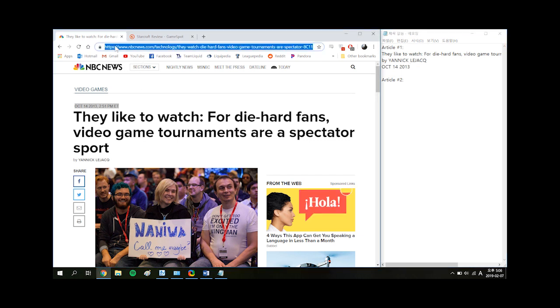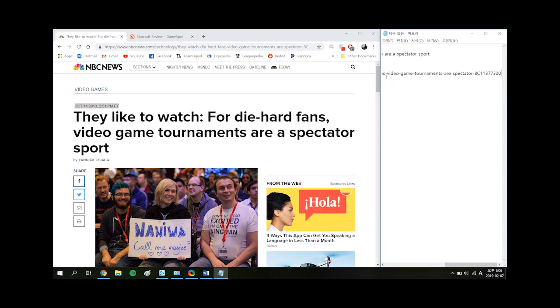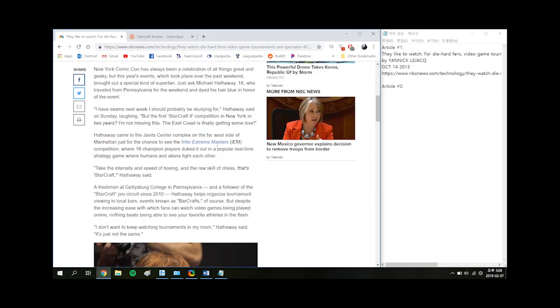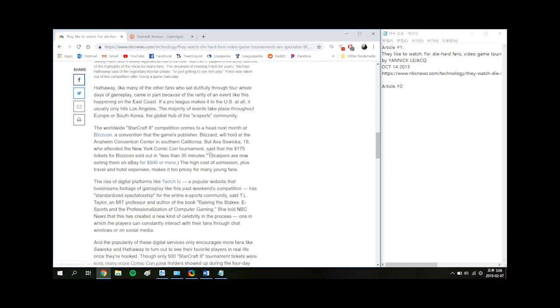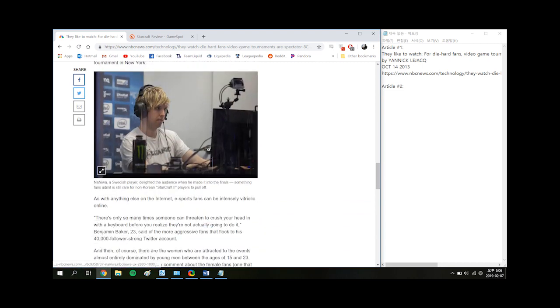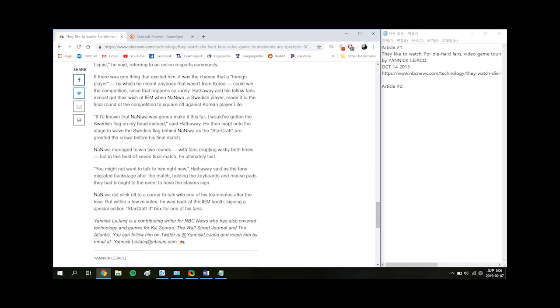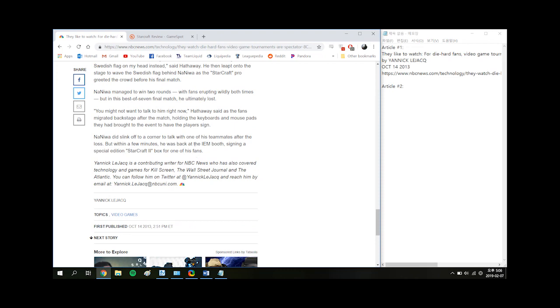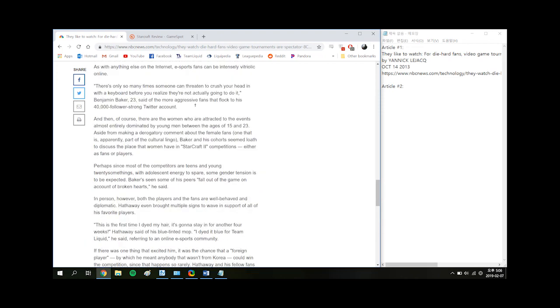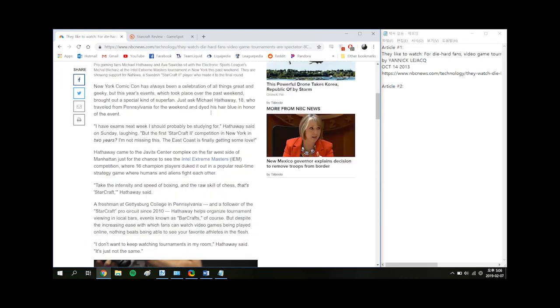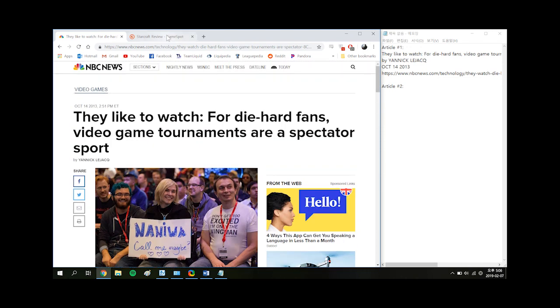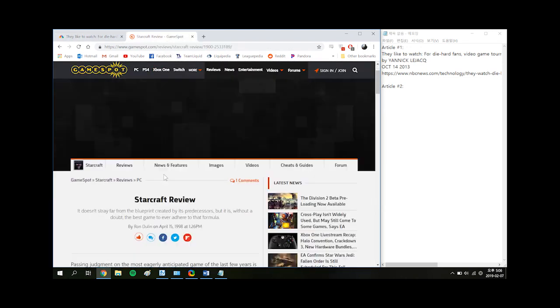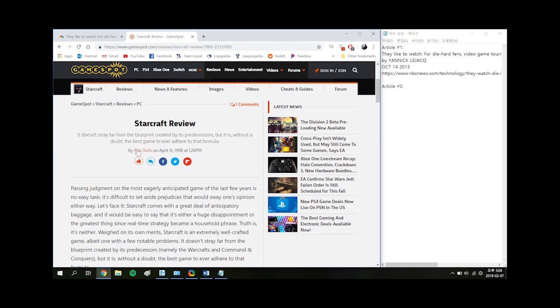And so after that, what you're going to want to do is note the URL, and so copy down the URL somewhere where you can remember, because you'll need that in your bibliography too. I forgot the organization name, but we'll come back to that in a little bit. Anyway, hopefully you actually read the article instead of just copying it for points. And so you'll read the article and you'll look for the important things that you want to say and things that you want to mention when you're doing your annotation that we talked about.